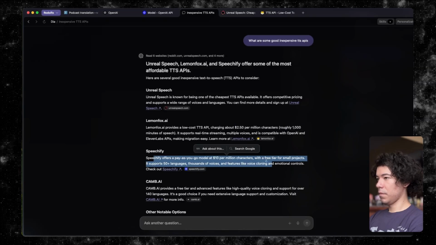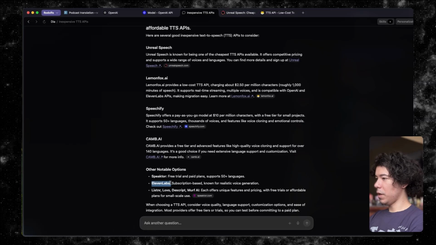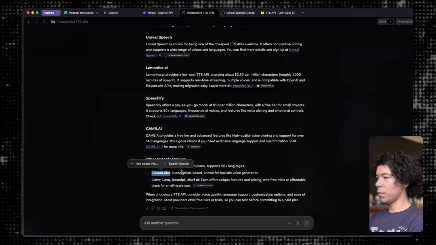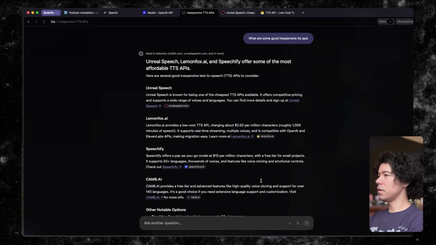Speechify. That's a pretty big difference. Yeah, here we go. I was going to say, one of the big names that I'm not seeing here is ElevenLabs. ElevenLabs is pretty expensive, and it's just subscription based, and then you top it up. Last time I looked into it, it was kind of expensive to get started with. So let's see if we could just go with whatever OpenAI's text-to-speech model is, or one of these.